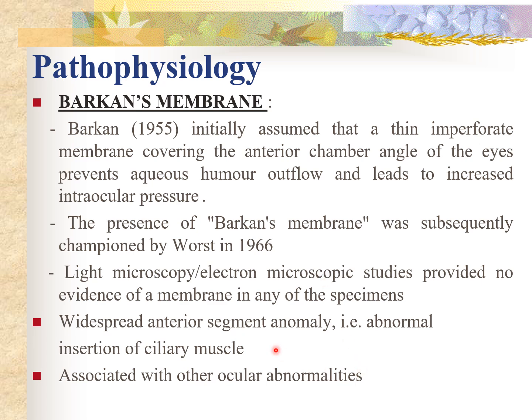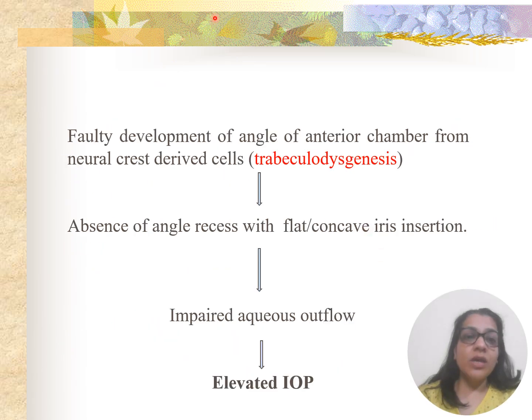There is widespread anterior segment anomaly, that is abnormal insertion of ciliary muscles, and sometimes it is also associated with other ocular abnormalities. So in toto, the faulty development of the angle of the anterior chamber from neural crest derived cells, that is trabeculodysgenesis, leads to absence of angle recess and flat or concave iris insertion, which leads to impaired aqueous outflow, and this leads to elevated IOP.